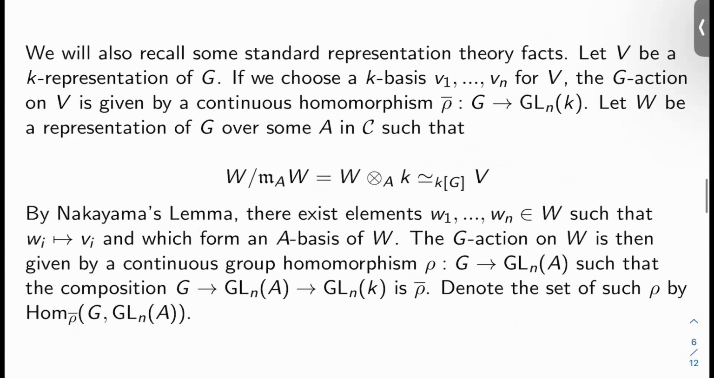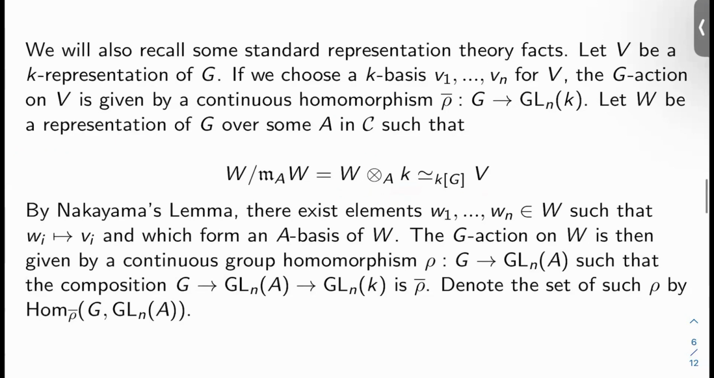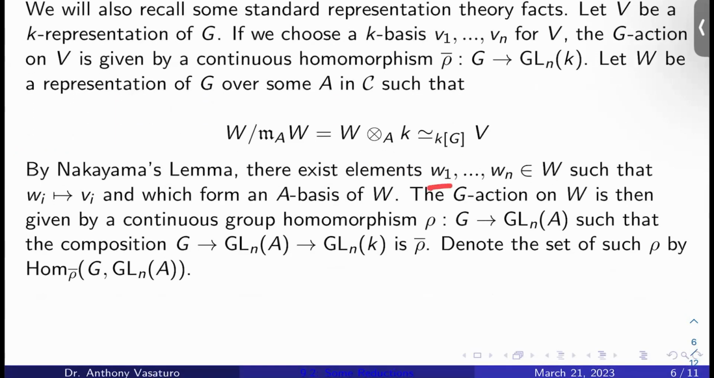Let's also recall some standard representation theory facts. Let V be a K representation of G. If we choose a K basis, V1 through Vn for V, the G action on V is given by a continuous homomorphism rho bar from G to GLn of K. We'll let W be a representation of G over some A in C, such that W mod MAW, which is W tensor K over A, is isomorphic to V over KG. By Nakayama's lemma, there exist elements W1 through Wn in W, such that Wi maps to Vi, which form an A basis of W. So we kind of lift the basis.